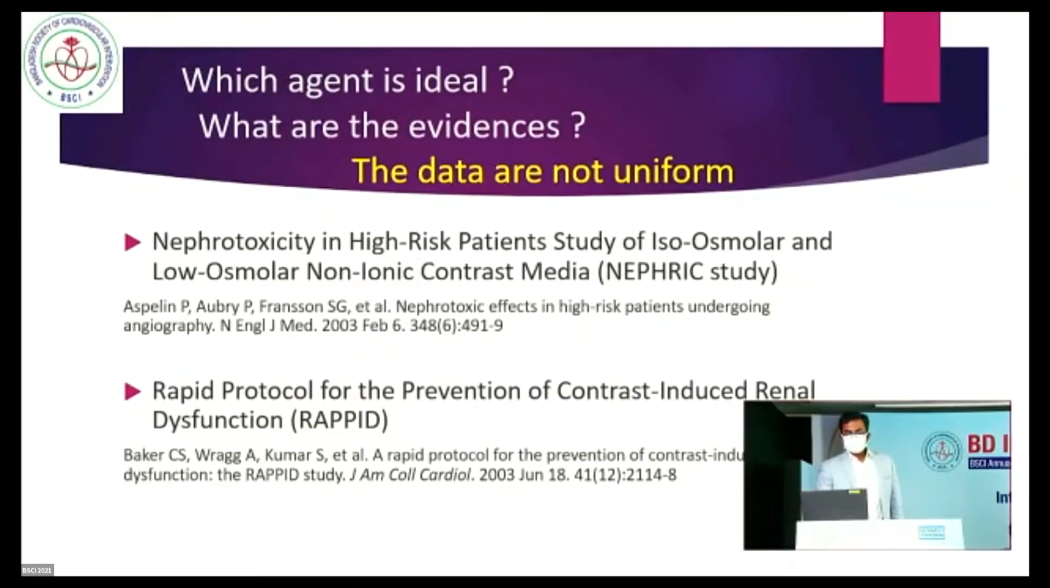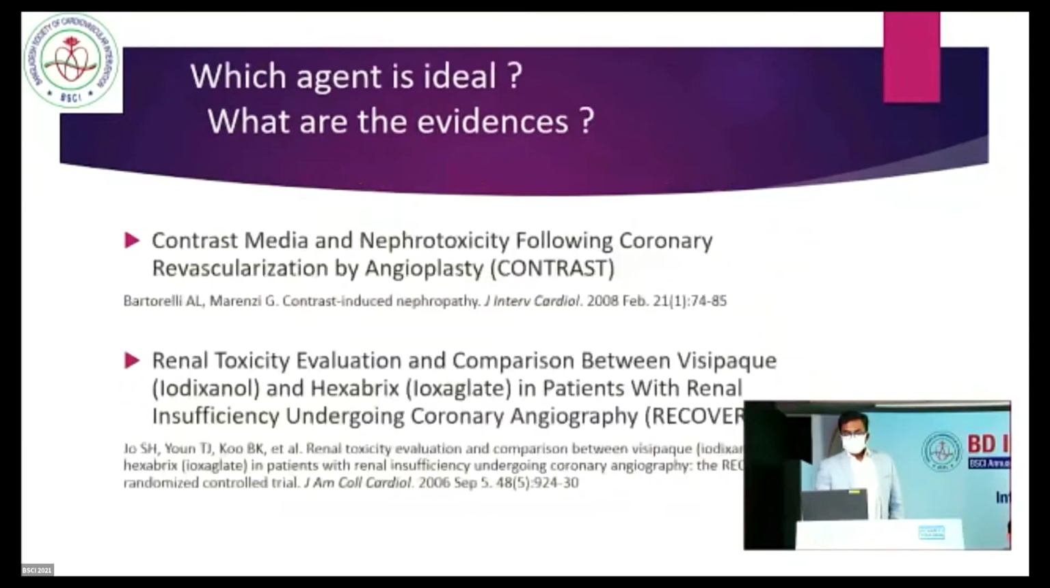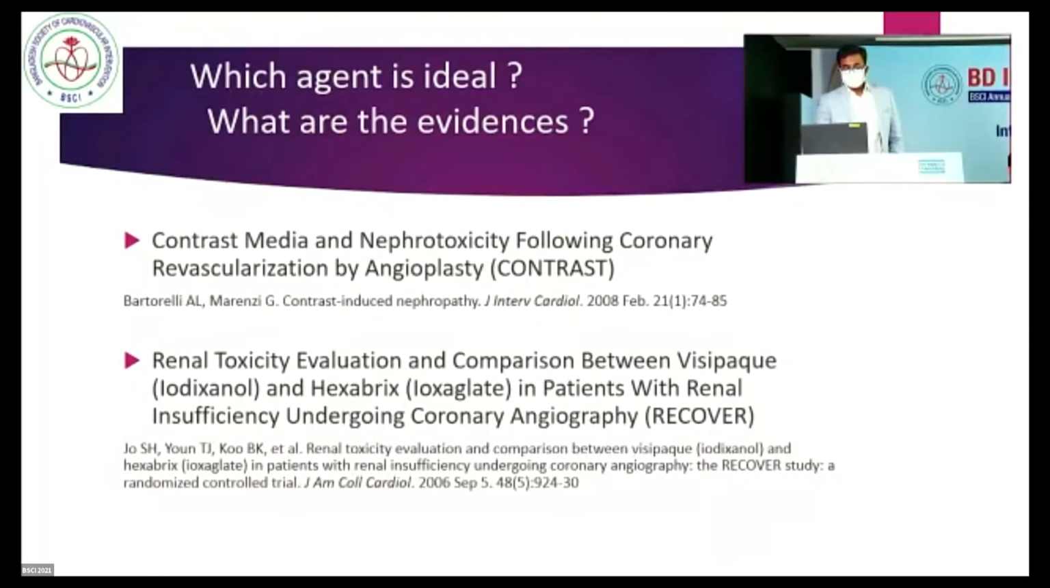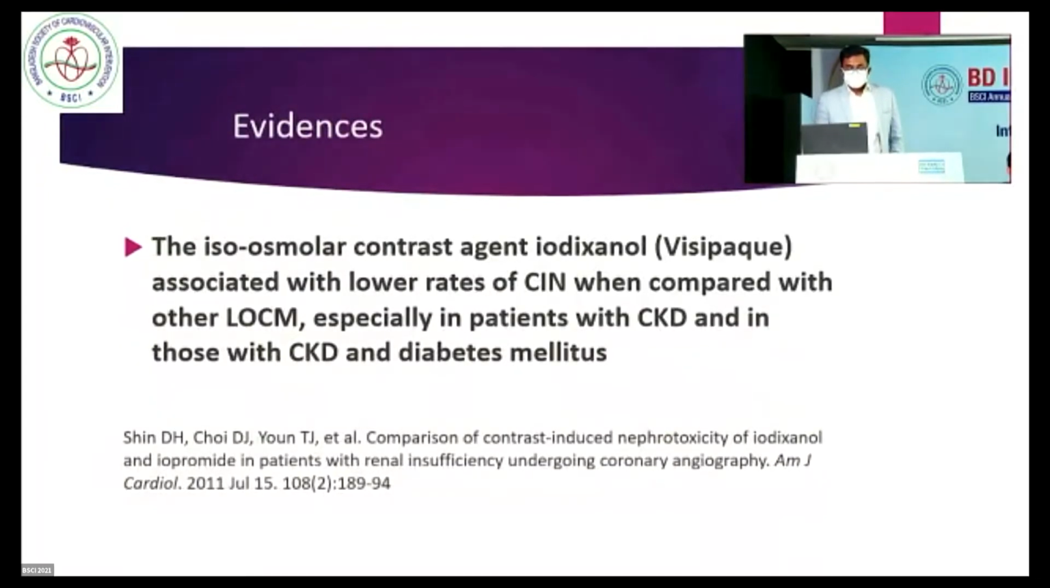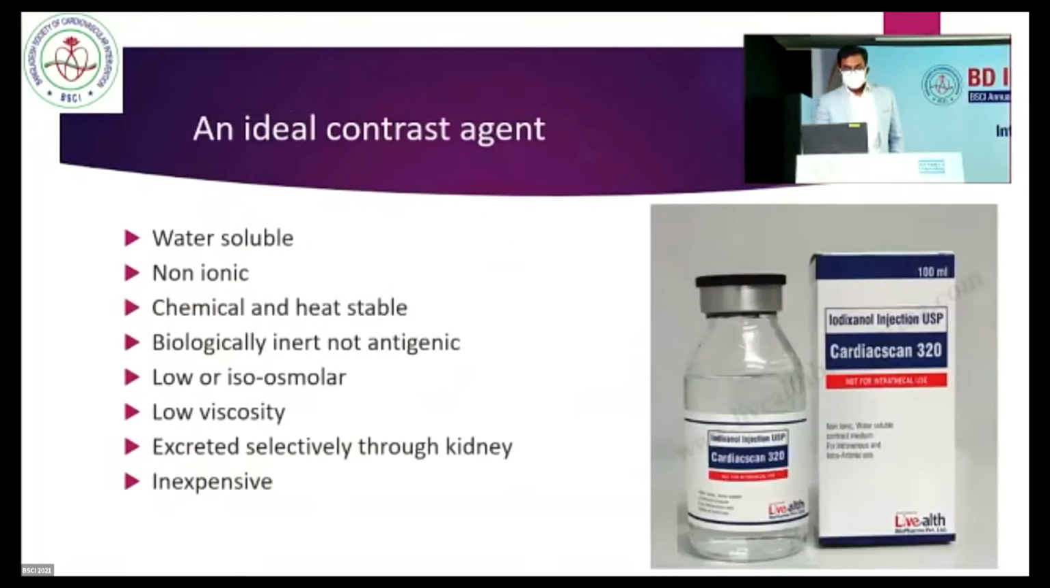What is an ideal agent? What are the evidences? The data are not uniform. Which one is the ideal agent? The data recommended that the isosmolar contrast agent iodixanol, trade name Visipaque, is associated with lower rates of contrast-induced nephropathy when compared with other lower osmolar contrast media, especially in patients with CKD and those with CKD and diabetes mellitus. An ideal contrast agent should be water-soluble, non-ionic, chemically and heat stable, biologically inert or not antigenic, low or isosmolar, low viscosity, and excreted selectively through the kidney.